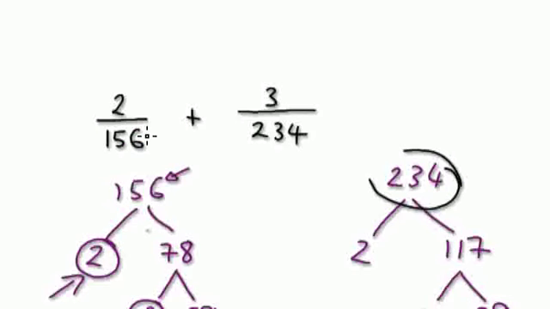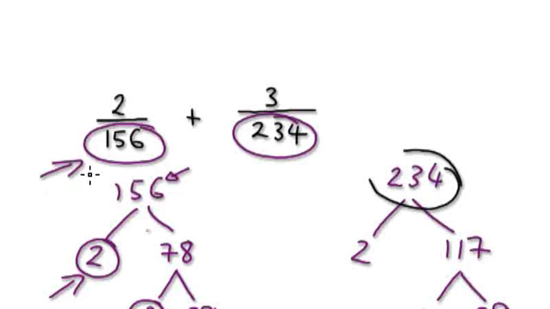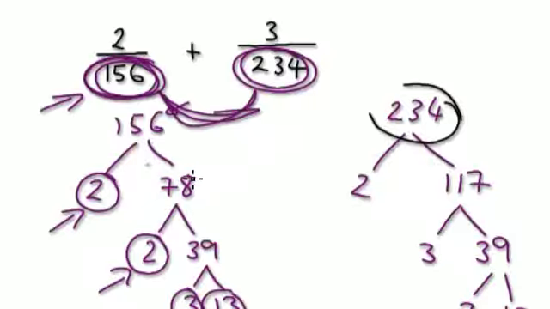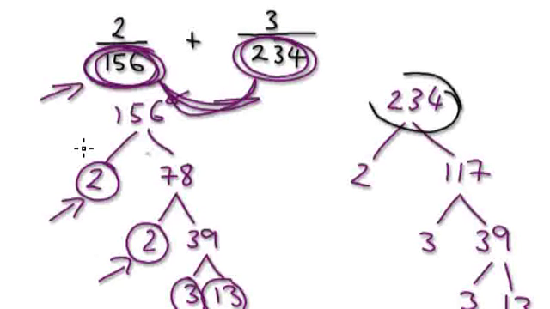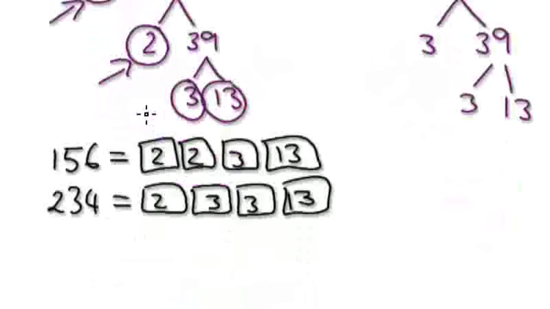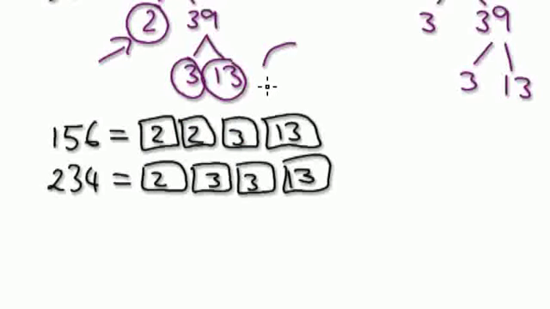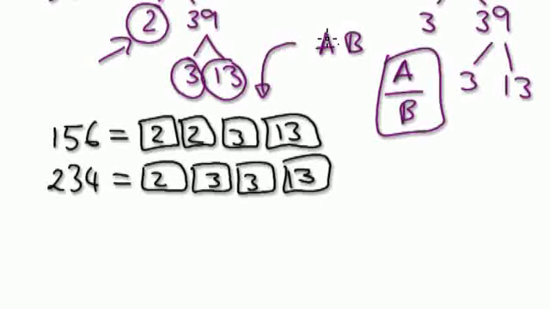Now, because I'm trying to get the two denominators to be the same, it means that I'm trying to find a number that 156 and 234 have in common. There's a number that the two will have in common. That's what I'm trying to do. So by breaking those two numbers up as a product of primes. Product means one thing times another. So for example, a product of A and B means A times B. A ratio of A to B basically means divide, product means times.